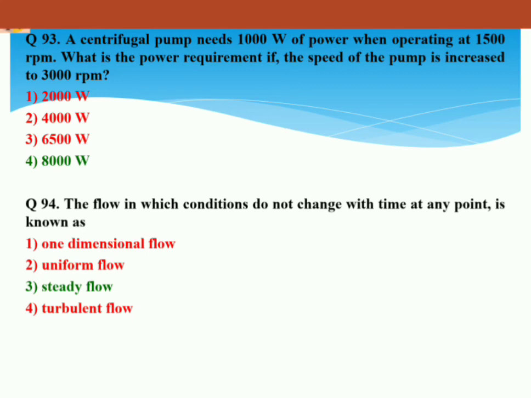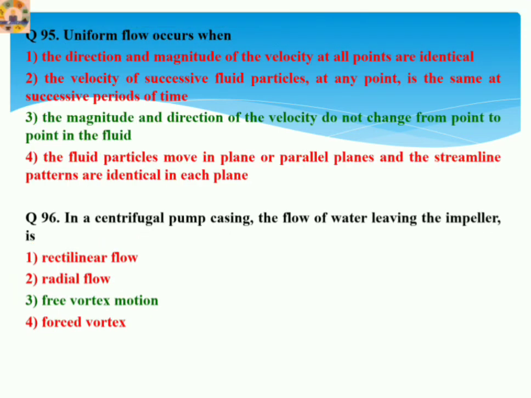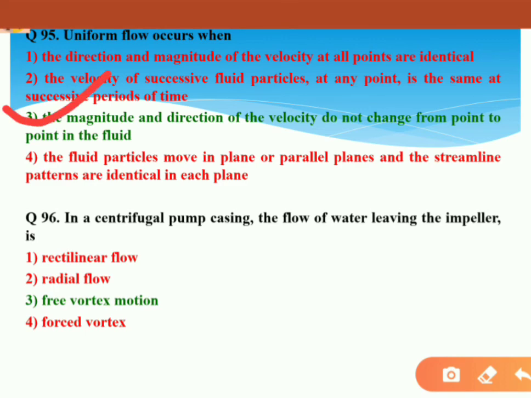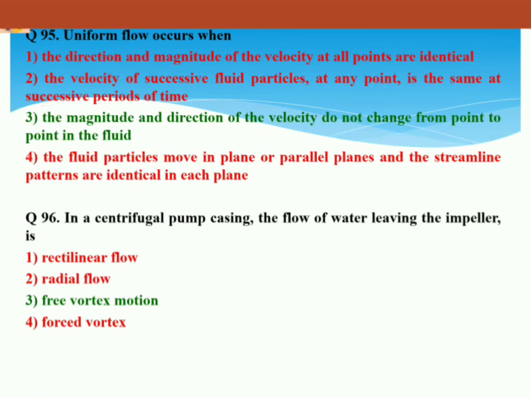Let's come to the next question, 94. The flow in which conditions do not change with time at any point is known as steady flow. Its parameters will not change with respect to time. Option 3 will be the correct answer. Next question: uniform flow occurs when the magnitude as well as direction of the velocity do not change from point to point. That is called uniform flow. So option 3 is the correct answer here.